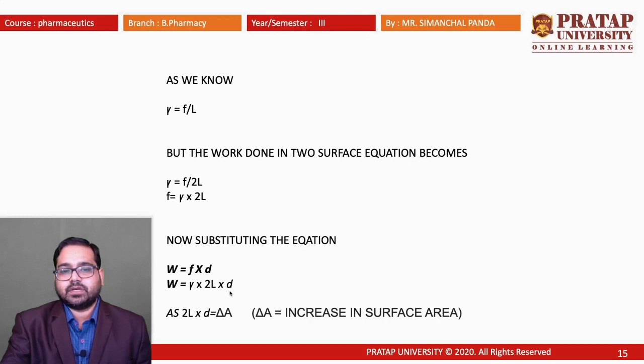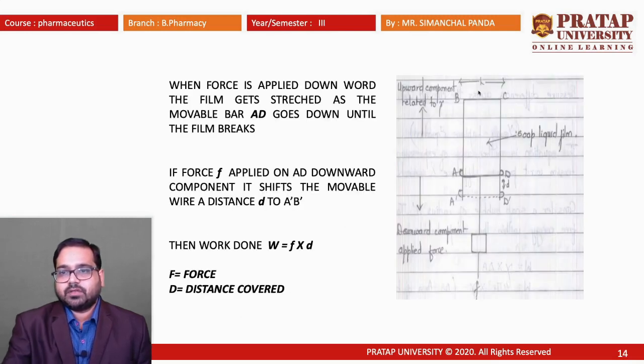D is the distance covered. And as we know, there are two lengths, L is one length and D is one length. The 2L into D we can write as delta A, that is the increase in surface area. As we can see, previously the rectangle had a particular area, but whenever it travels a particular distance, it will increase its surface area.